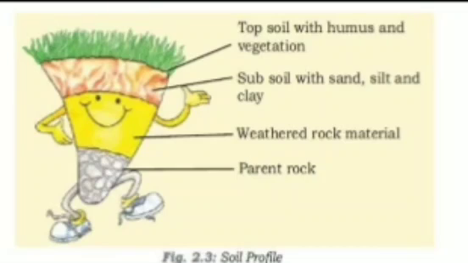So finally we can say the upper crust of the earth, which is responsible for the development of vegetation, that is trees, is known as soil. So this is the way how soil is formed.